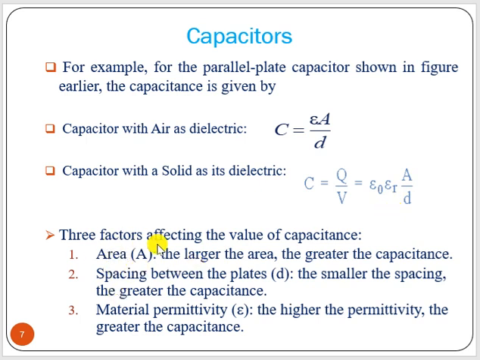The factors affecting the value of capacitance are, first, the area of the conducting plate: if the area is greater, then the capacitance value will be higher. Second, the spacing between the conducting plates: if the spacing is reduced, the smaller the spacing, the greater is the capacitance. Third, the material permittivity: the higher the permittivity, the greater is the capacitance value.